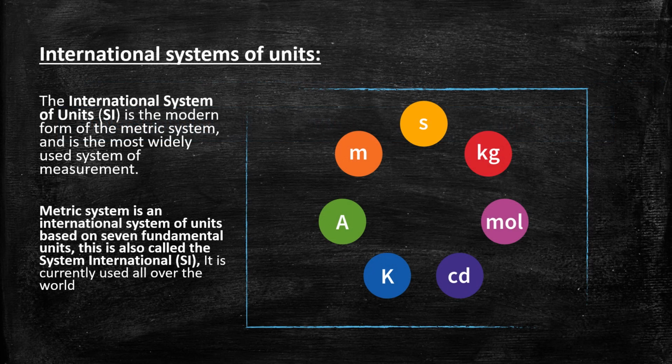Now, International System of Units. The International System of Units, that is SI, is the modern form of the metric system and is the most widely used system for measurement. Metric system is an international system of units based on 7 fundamental units. This is also called the Système International, that is SI. Système International means what? SI. It is currently used all over the world.